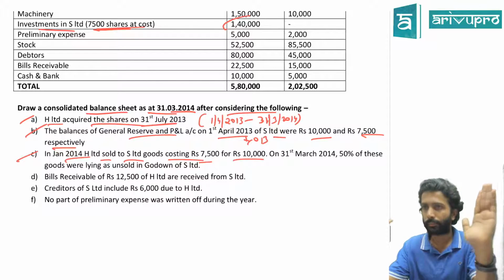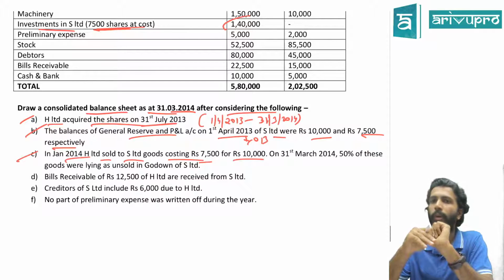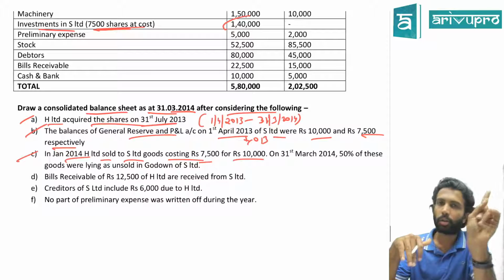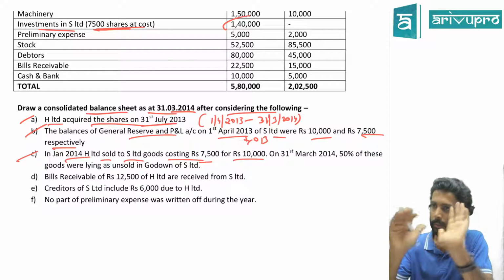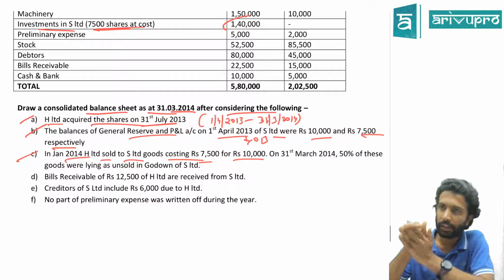Now what are you doing? Consolidated financial statement. If you still show this profit, what does it look like? I made a profit of 2,500 from myself. Yes or no? Can you pass that? That means what you have to do? Eliminate such unrealized profit. Is this okay? But not on the total goods. We have to read further. But profit has to be eliminated. This much understanding has come. Everybody? Can we read further?